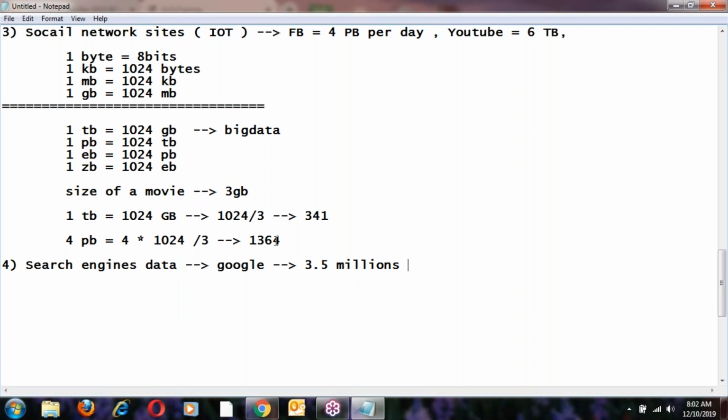Generally in the US they call them millions; they don't use lakhs. We say 1 lakh, 2 lakh, 3 lakh, 10 lakhs, but in the US they don't have lakhs. Ones, tens, thousands, and after thousand they go to millions, then billions and trillions.